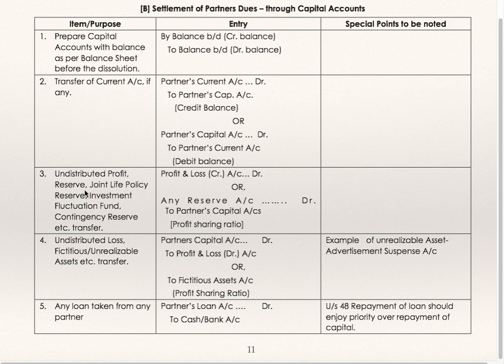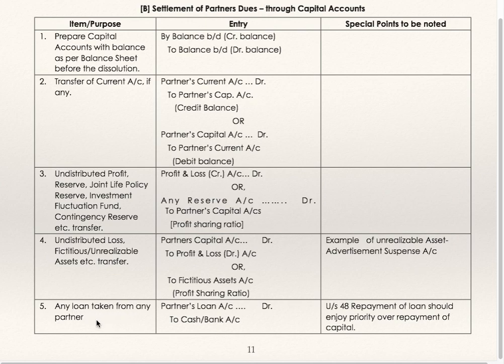Undistributed profit, reserve, joint life policy reserve, investment fluctuation fund, contingency reserve, all these reserves and surpluses are to be transferred to partners' capital accounts in their profit sharing ratio. Profit and loss account credit balance or any reserve account debit to partners' capital account in profit sharing ratio. Undistributed loss, fictitious assets, unrealizable assets are to be transferred. Partners' capital account debit to profit and loss account or fictitious assets in profit sharing ratio. Examples of unrealizable assets: advertisement, suspense account. So these are fictitious assets.